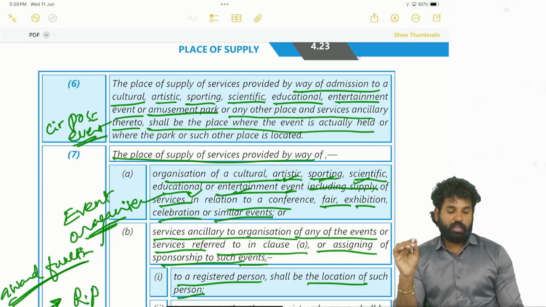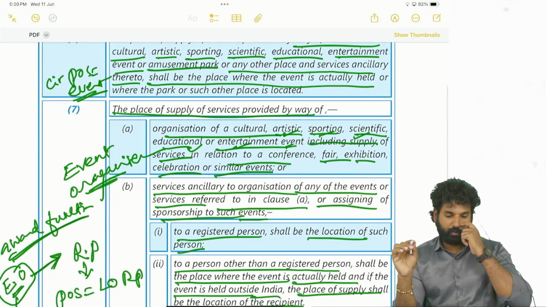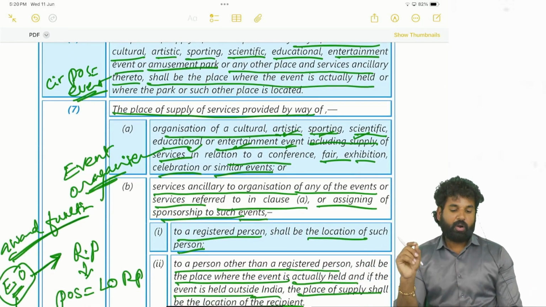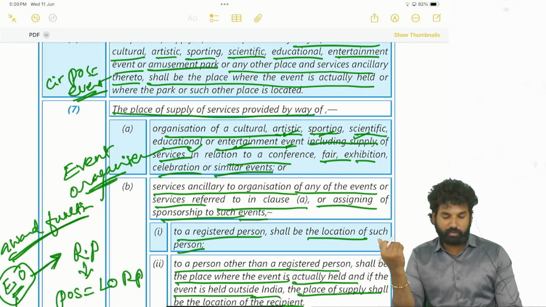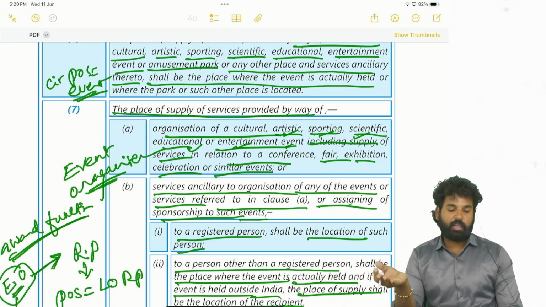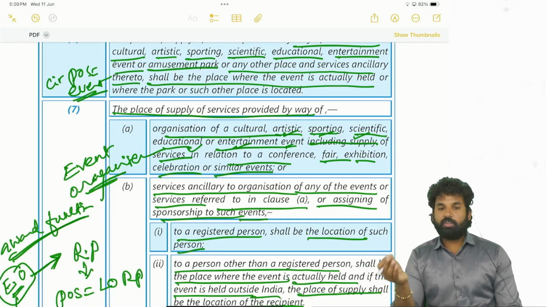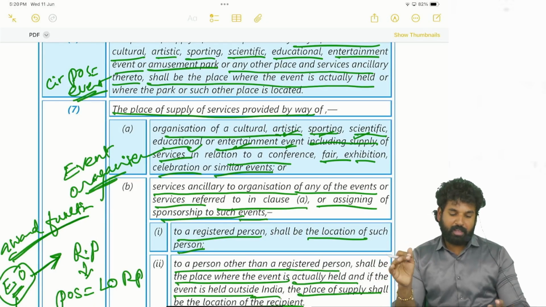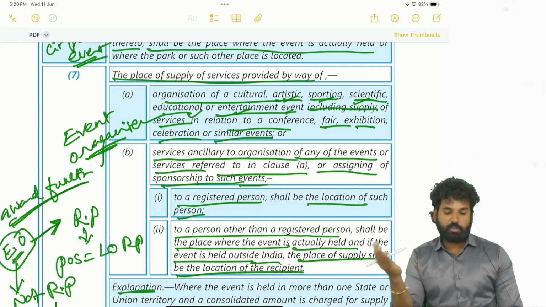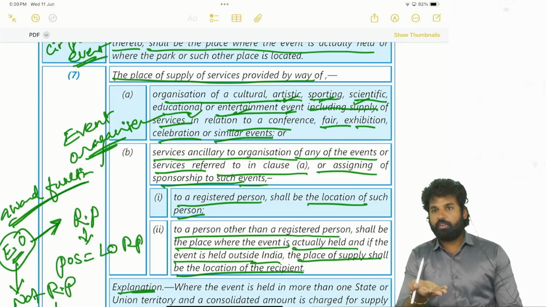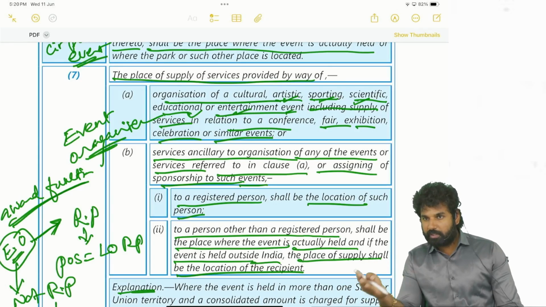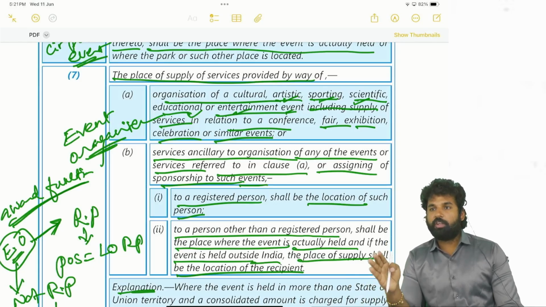In cases where an event organizer provides services by way of organization of a cultural event, an artistic event, a sporting event, a conference, an exhibition, a celebration, whatever it may be, and it is provided to a registered person, let's say an audio launch event conducted by an event organizer is provided to a producer or a production company, it is being supplied to a registered person. In such cases, the place of supply will be the location of that registered person.